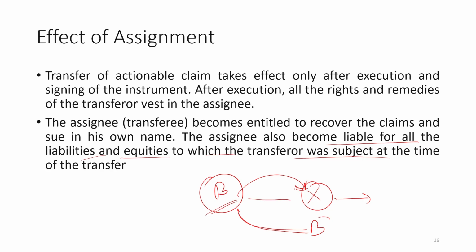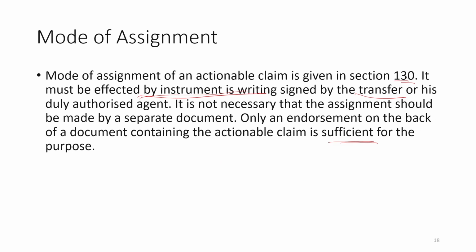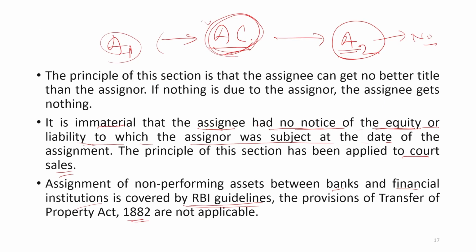Whether B had knowledge about those liabilities or not is immaterial. It is immaterial that the assignee had no notice of any equity or liability to which the assigner was subject at the date of assignment.